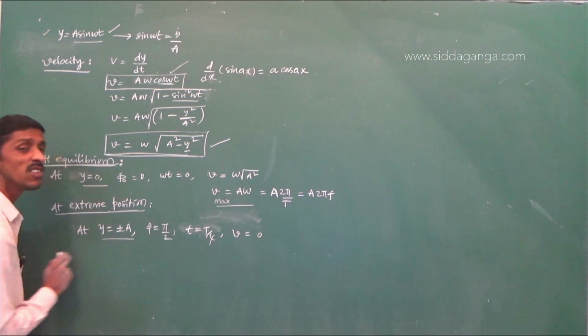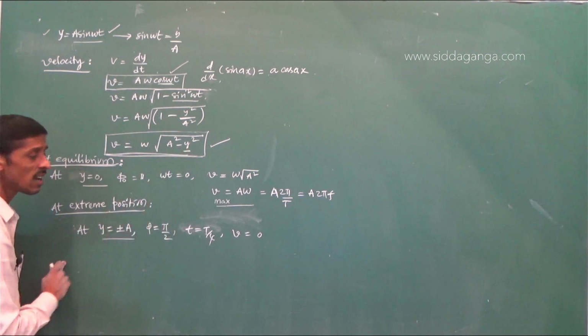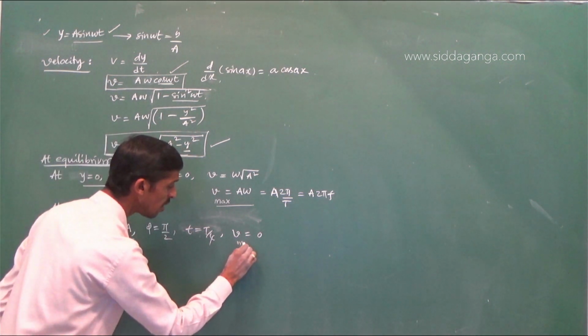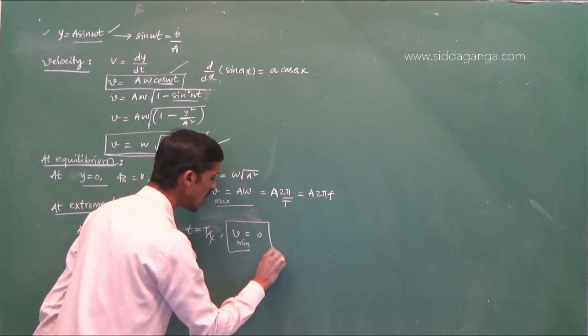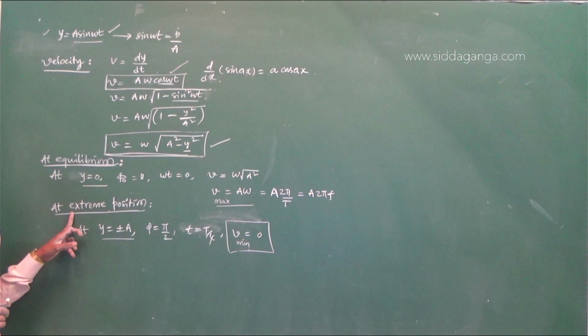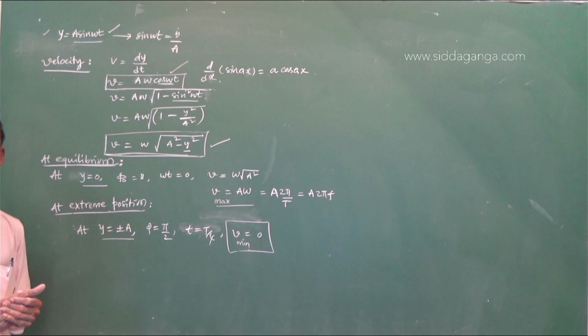When you put y is equal to a, the velocity of the particle will be minimum. So the particle velocity is minimum at the extreme position and maximum at the equilibrium position.